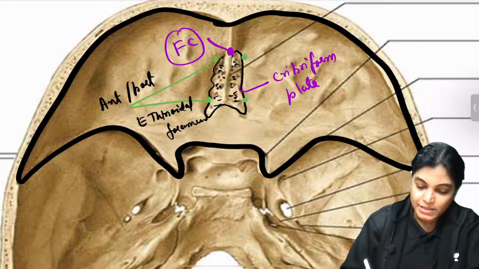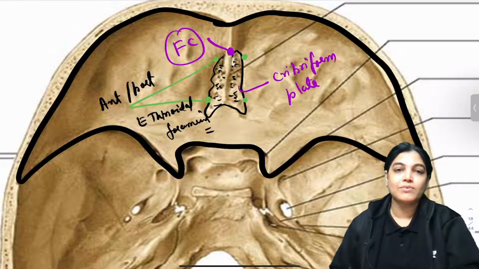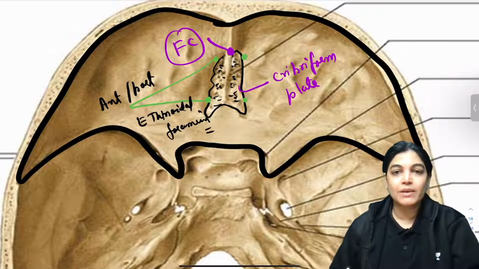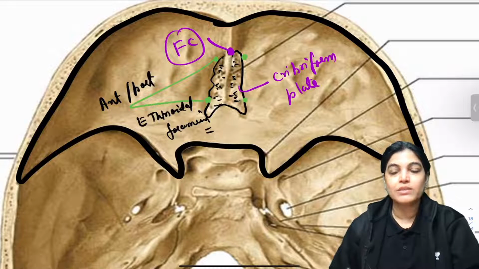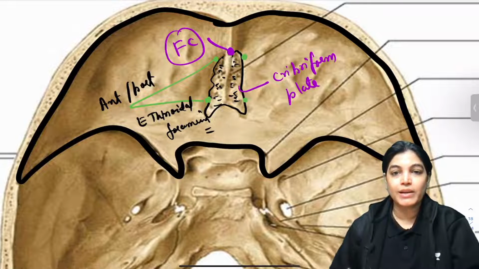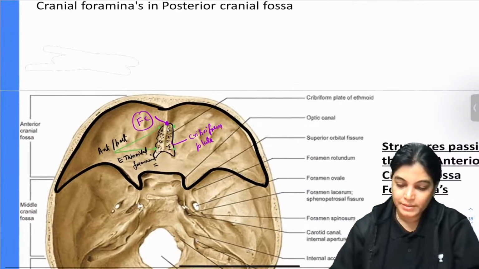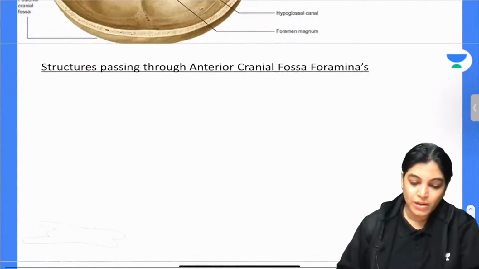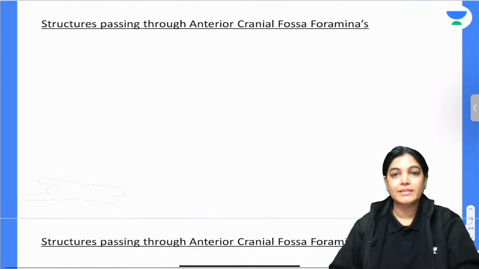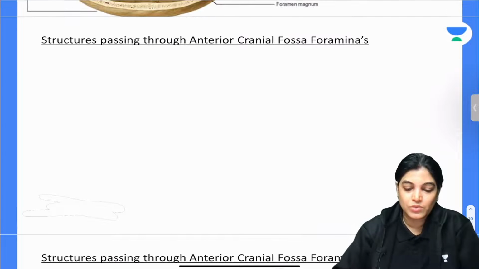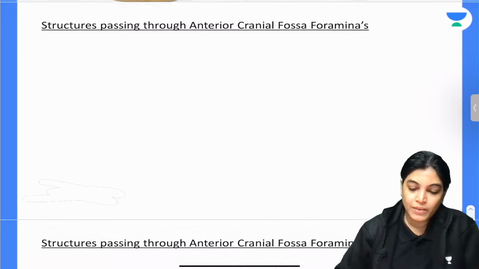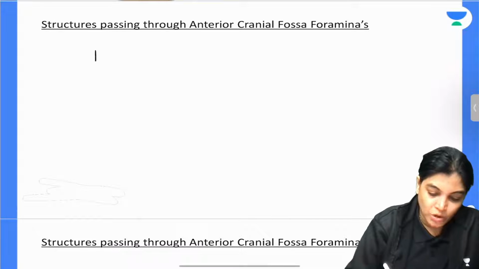So it is important to know the structures traversing through the foramen cecum, through the anterior and posterior ethmoidal foramina, and through the cribriform plate. Let's talk about the important foramina in the anterior cranial fossa and the structures traversing. Firstly, the foramen cecum.